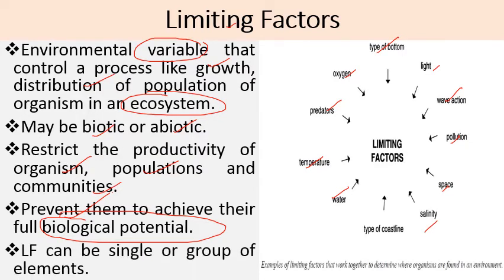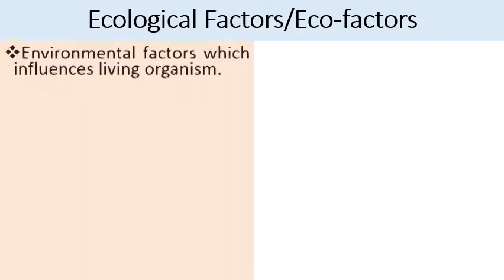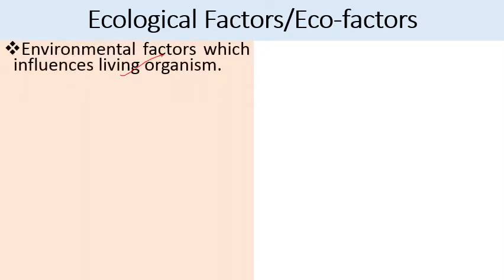Limiting factor can be single or a group of elements. Ecological factors or eco-factors. So these are the factors which influence the living organism, and they can be broadly divided into two classes. One is biotic factors, other is abiotic factors. So environmental factors which influence living organisms are known as ecological factors or eco-factors. There are basically three types. Broadly we can divide it into two types, but in another way we can divide it into three types.